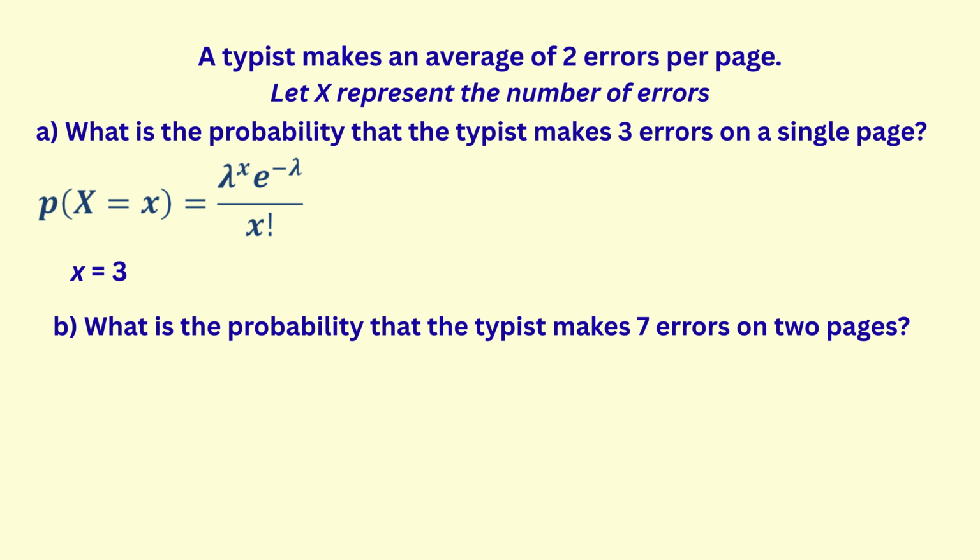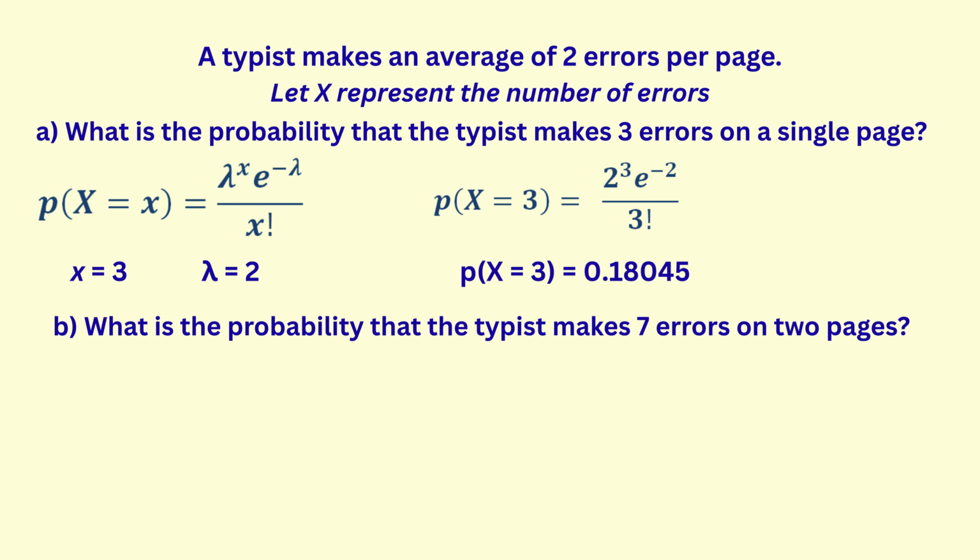The space interval is 1 page, so we substitute lambda equal 2 into the formula, since the average is 2 errors per page. Using the calculator, we get our answer to be 0.18045.